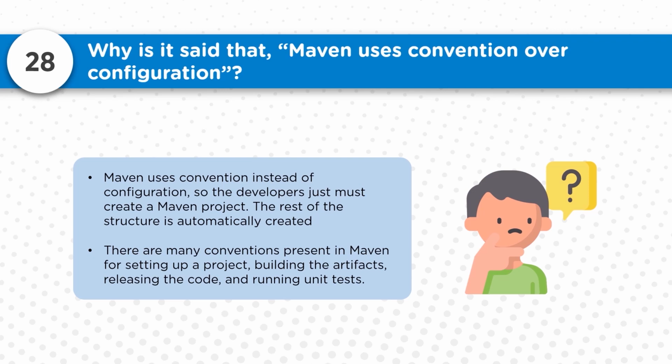So Maven uses conventions instead of configurations, so the developers don't have to do much beyond creating the Maven project; the rest of the structure will be taken care of automatically. Everything should be handled in such a way that you just have to start the things, and the rest should be taken care of by Maven itself.